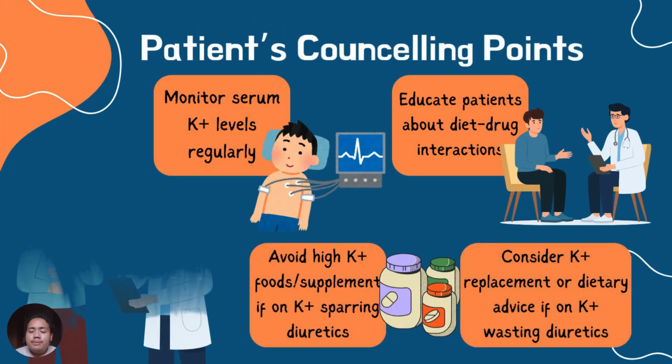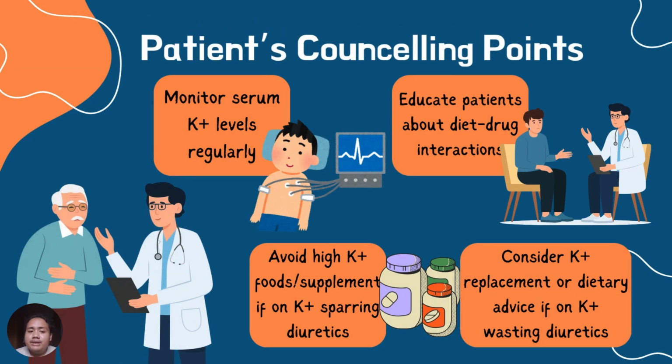So, what are the patient's counseling points? People are advised to monitor serum potassium levels regularly. As front-liners, we need to educate patients about diet-drug interactions, and we need to advise them to avoid high potassium foods or supplements if on potassium sparing diuretics. Meanwhile, they can consider potassium replacement or dietary advice if they are on potassium wasting diuretics. So that's all of the explanation of my video.